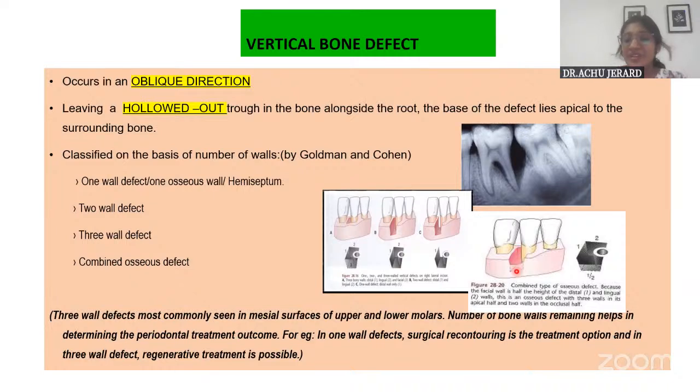For example, in this figure, in the coronal area, if you look at the mesial surface and the facial surface, bone loss has happened. But in the apical area, on the facial surface, the bone is intact. Only on the mesial surface it is lost. So the bone remaining is more apically than coronally. So that's a combined osseous defect.